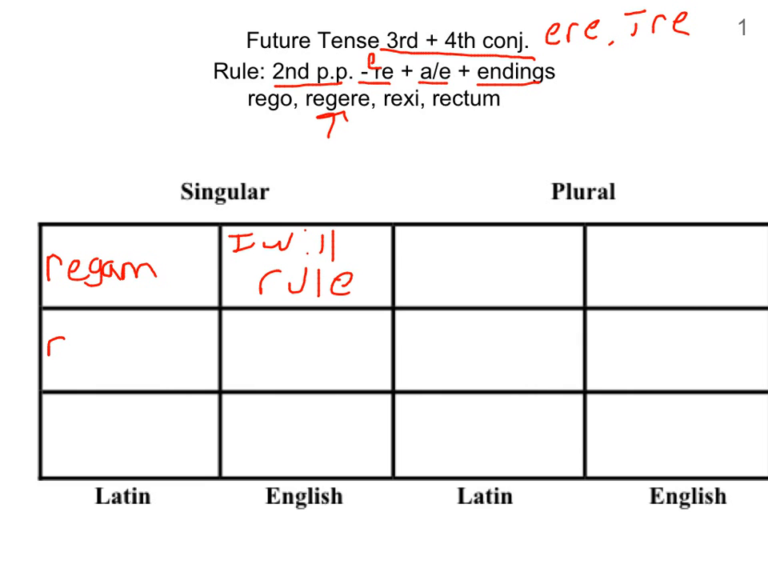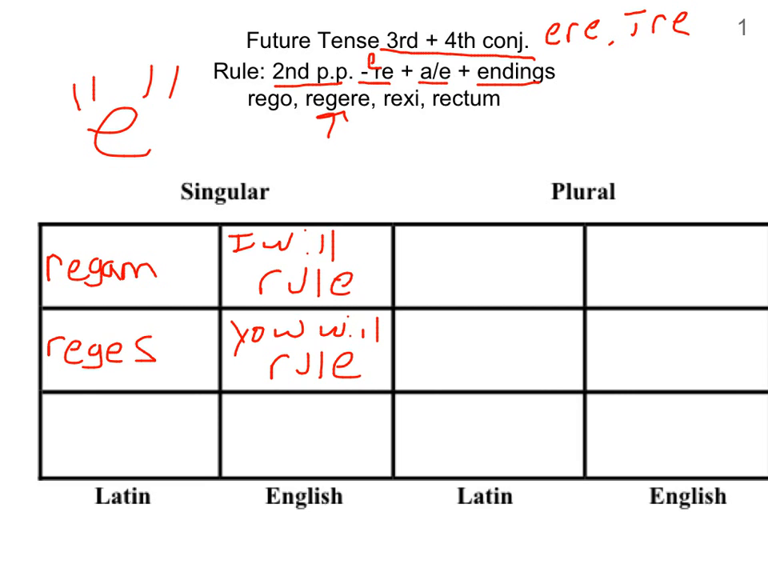Let's take a look at the second person. So REG, we chop off the ERE, we add an E, and then add an S, which is for second person. You will rule. So a really good way to think about this future tense in these two conjugations is basically an E will tell us that it's in the future tense. The only exception to that is this first person, which is an A. Everything else is going to end in E plus the person ending.